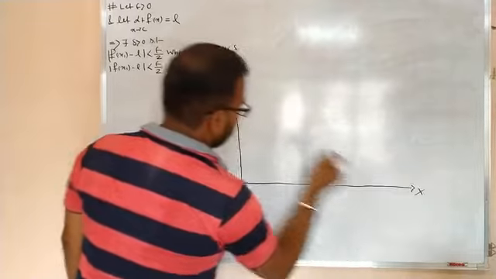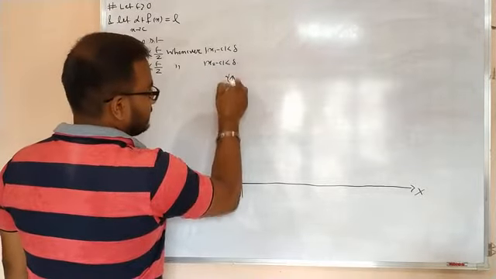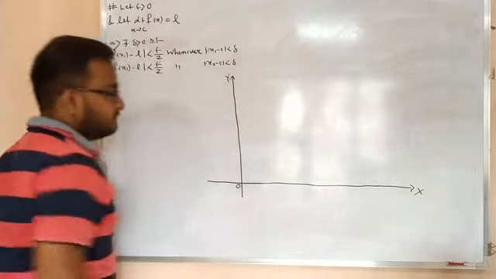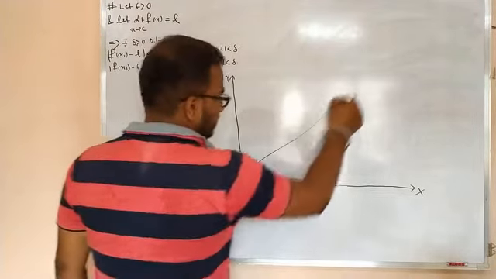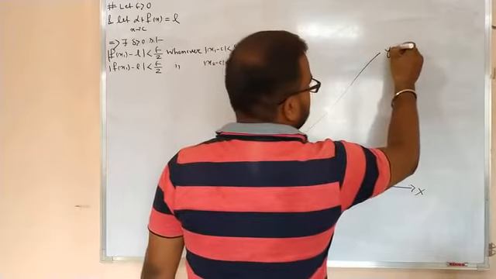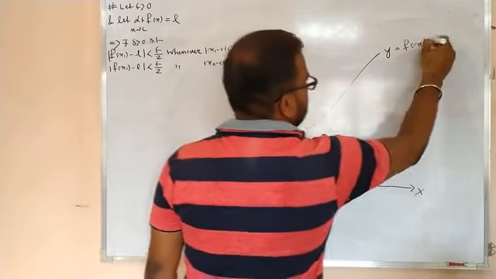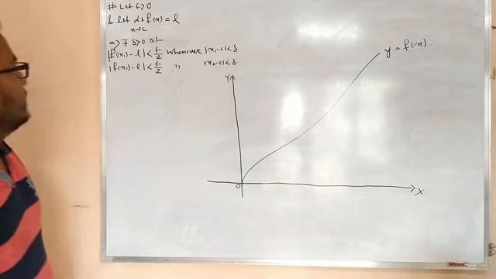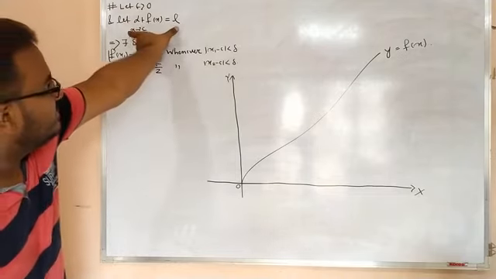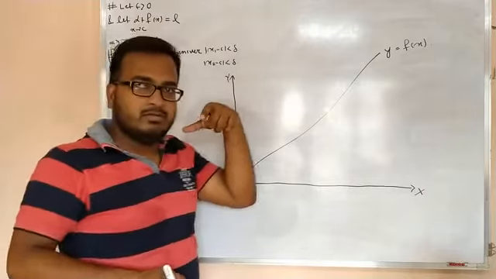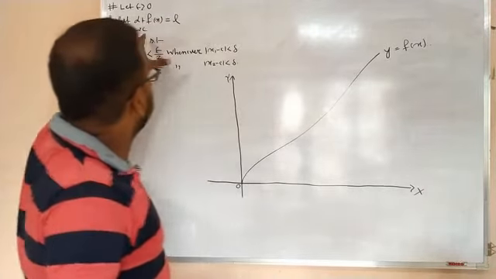This is the x-axis domain, and this is the y-axis codomain, and this is the origin O. Take any arbitrary curve, suppose y equals f(x). So first of all, the limit exists. I have discussed many times what is the meaning of this.